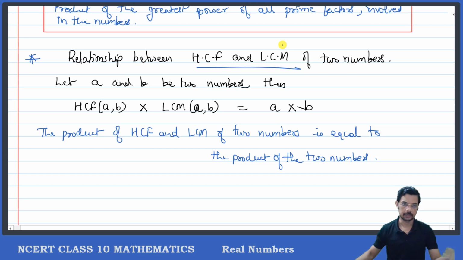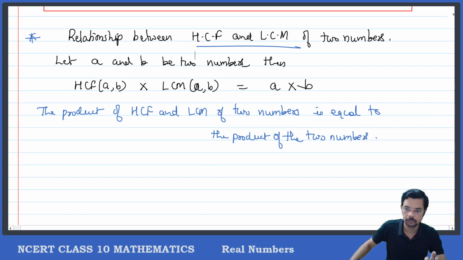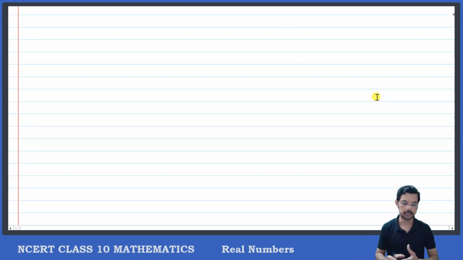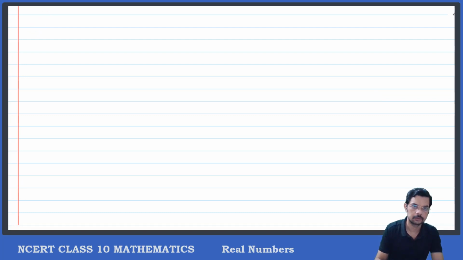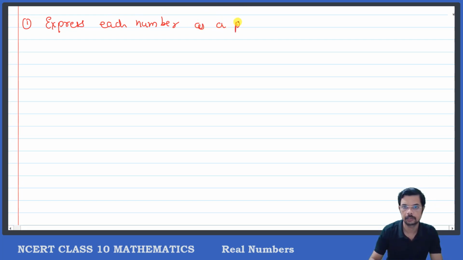Now we shall practice something regarding this topic. We'll do some problems. For that purpose, first let us practice prime factorization and expressing them in unique terms of powers. Let us consider the first question. The first question is: express each of the following numbers, which I will be giving you, as a product of primes.